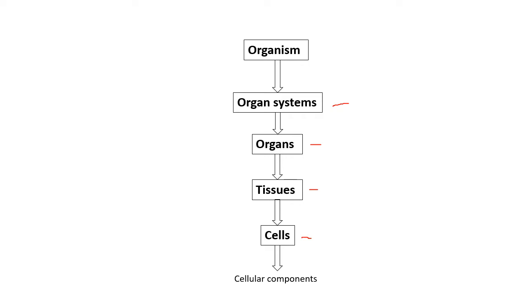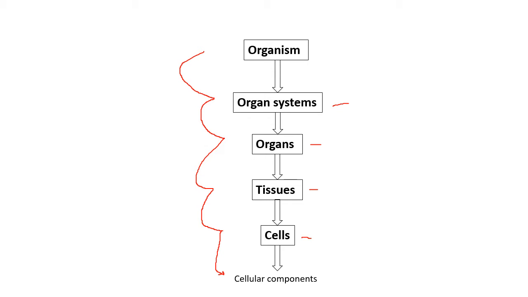If you look at the flow chart, an organism is made up of organ systems. The organ systems are made up of organs. The organs are made up of specialized tissues. The tissues are made up of specialized cells. And we have learned before, the cells have the cellular components. Which are the cellular components?